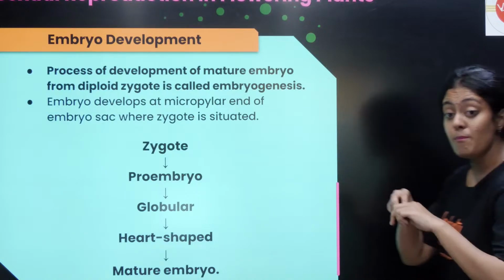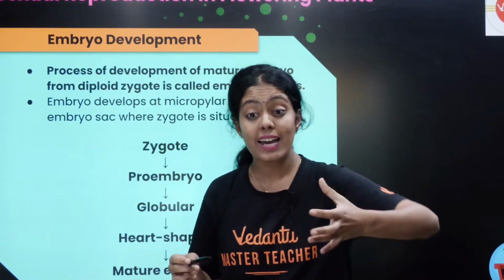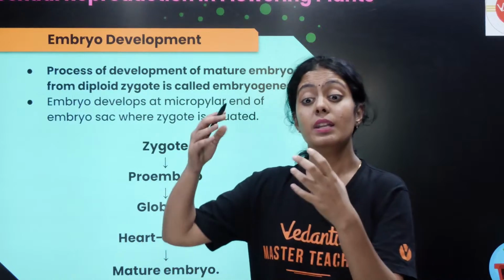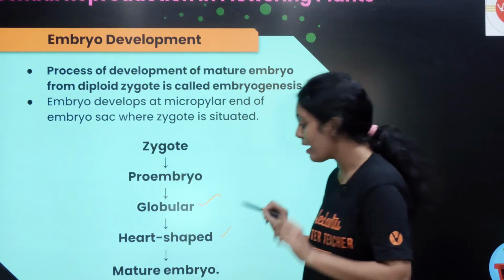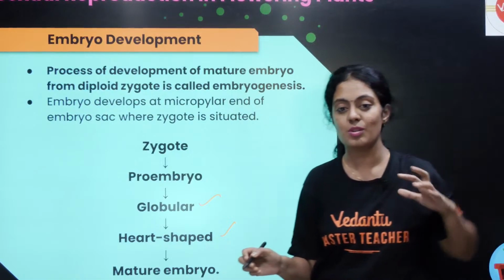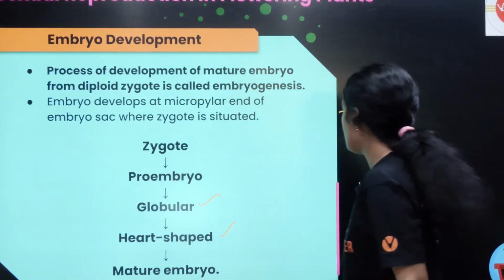Yeah. So இப்போ அந்த embryo development குள்ள போலாம். இந்த zygote வந்து pro embryo ஆகும். The pro embryo becomes a globular embryo. The globular embryo becomes a heart shaped embryo and it finally becomes a mature embryo. So this is very important.